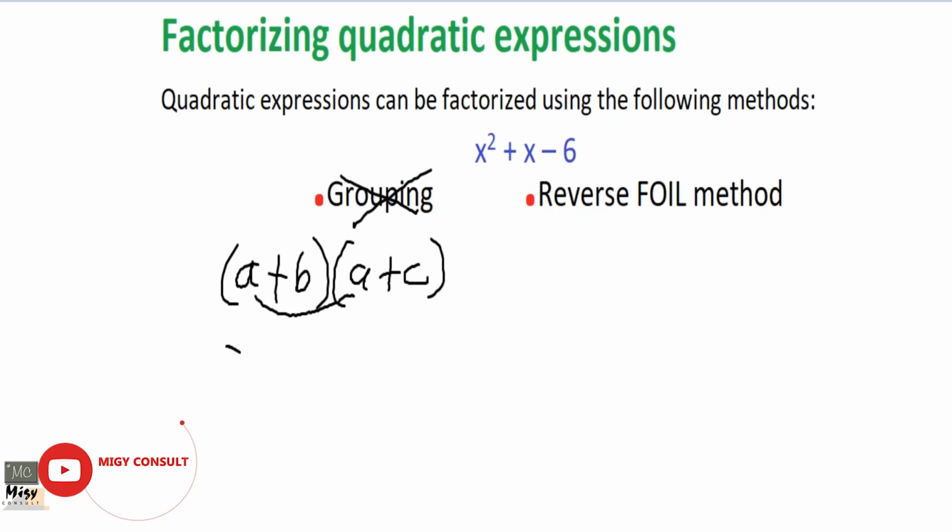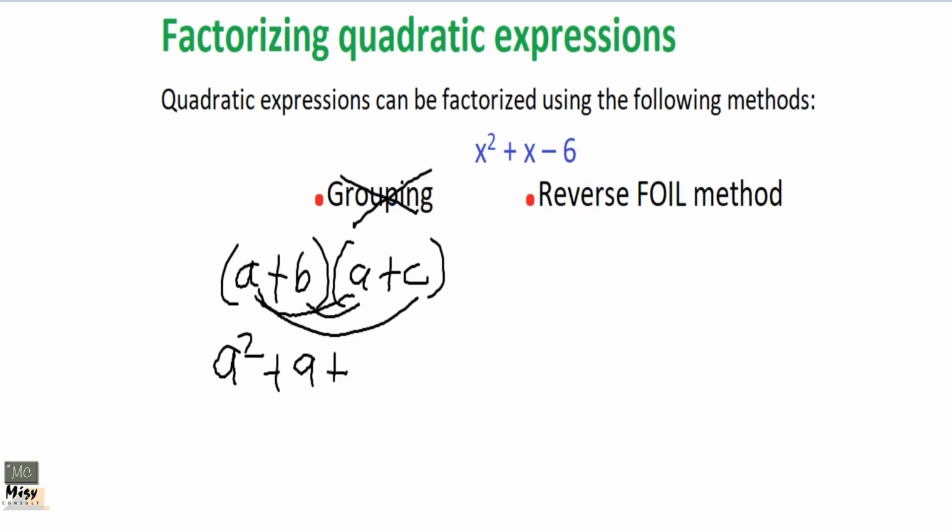So the first terms will give us A squared, and the outer terms, that's the O, will be AC. Then we'll get BA. Then we'll get BC.